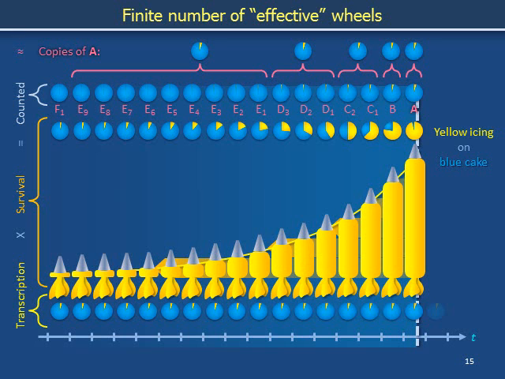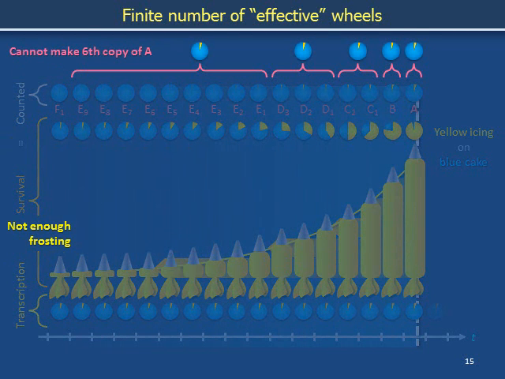The viewer may verify that the area under this exponential curve remains finite even when the left-hand boundary of integration is allowed to move to arbitrarily early times. Even though cakes could be drawn into the arbitrarily distant past, there is only enough yellow frosting to justify sketching a finite number of copies of wheel A. For this example, grouping wheels using pink braces only allows us to justify drawing the 5 copies of wheel A we have already illustrated. There's not enough yellow in wheel F1 and so forth extending beyond the left edge of the slide to justify drawing even another copy of wheel A.